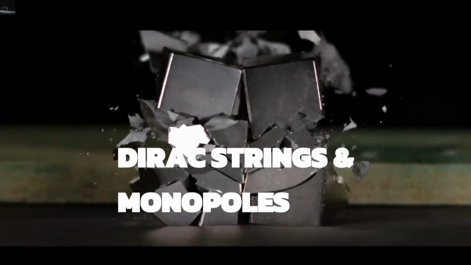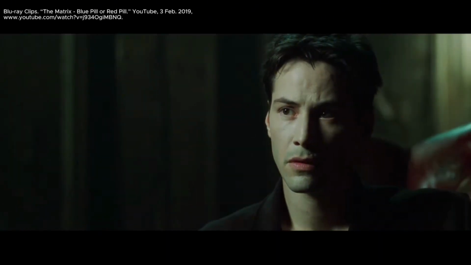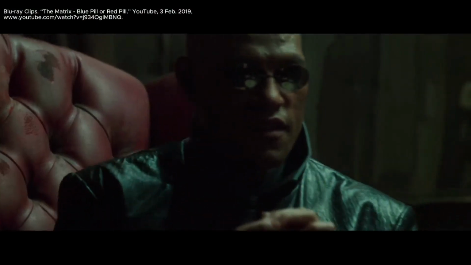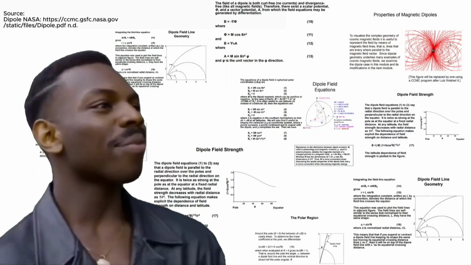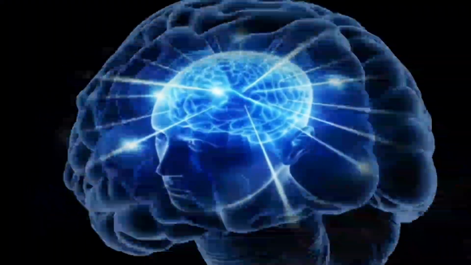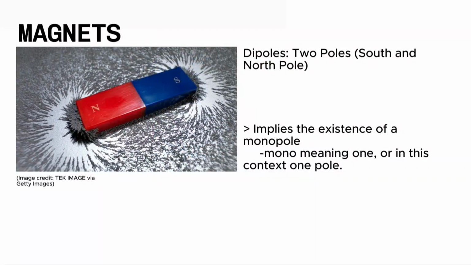Dirac monopoles and Dirac strings. Before I begin, I want you, the viewer, to abandon everything you know about physics, but not your sense of logic, of course. It is just a way to open your mind for what's to come. Magnets are dipoles. The word dipole means it has two poles, so the term monopole would imply that it has one pole, but we know this should not exist.